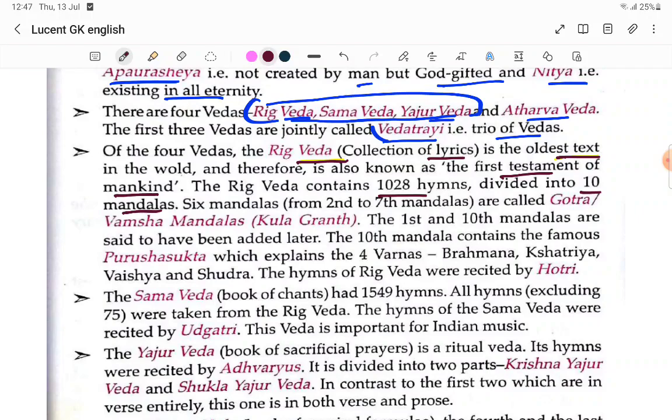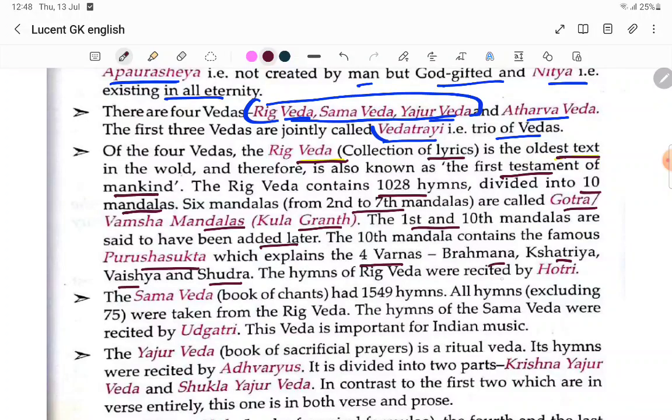Divided into 10 mandalas. Six mandalas, from the 2nd to the 7th, are called Gotra or Vamsha mandalas, Kula Granth, which means they talk about your caste and your religion. The first and 10th mandalas are said to have been added later. The 10th mandala contains the famous Purusha Sukta, which explains the four varnas: Brahmana, Kshatriya, Vaishya, Shudra.